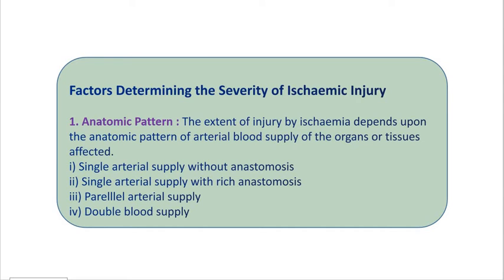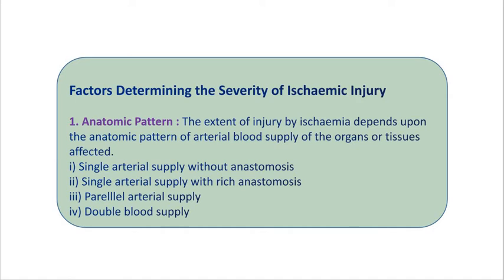Now, the factors determining the severity of ischemic injury. Certain factors determine the severity of the ischemic injury, such as the anatomic pattern, general and cardiovascular status, types of tissue affected, along with the rapidity of development and degree of vascular occlusion. These are the factors by which we can determine the severity of ischemic injury. Now the first is the anatomic pattern.